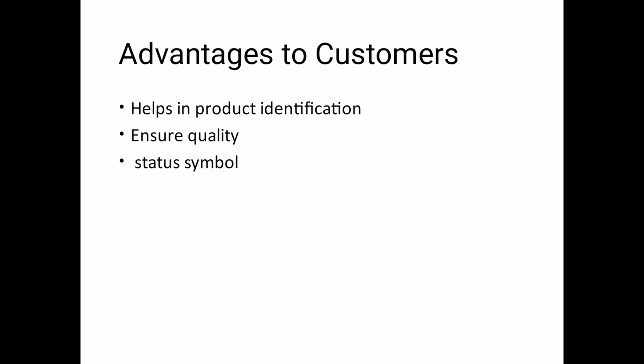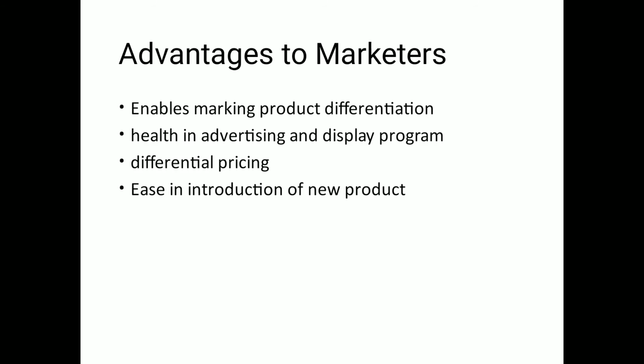So if you are coming up with a brand in the market, there are certain advantages that would occur to you as a producer, as a marketer, and certain advantages that would occur to your consumers also. The first one is advantages to the marketers. First, it makes your product different, that is, it enables product differentiation. Branding helps companies to distinguish their products.